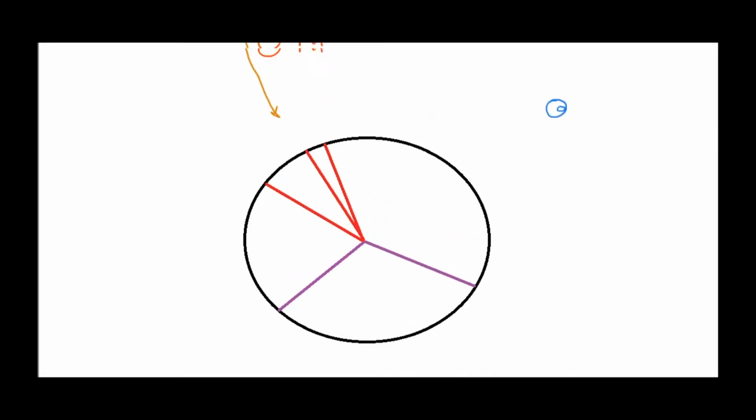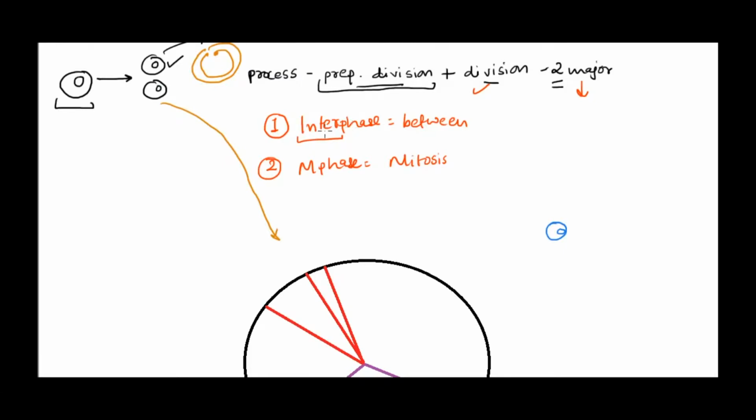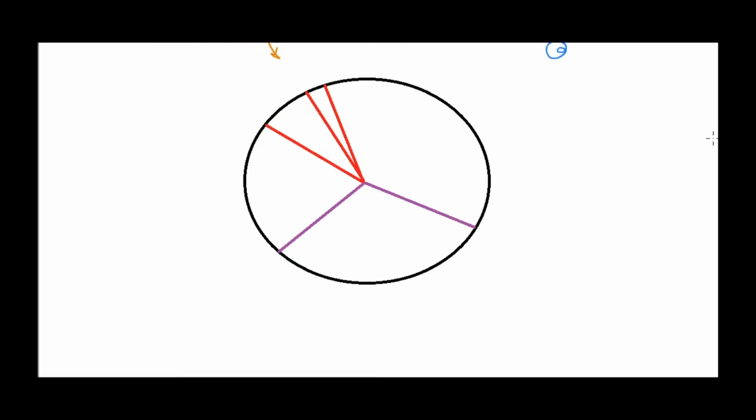It will be in the first phase of the cell cycle, that is the interphase. Now this interphase is again subdivided into three categories, and you will see why three categories and what the use of it is. The first subdivision of interphase is the G1 phase, and here G stands for gap. Okay, it's the gap 1 phase.